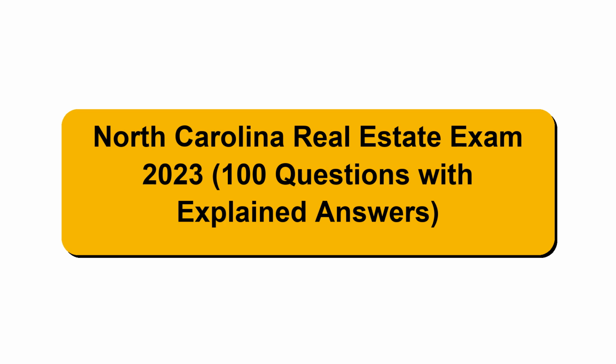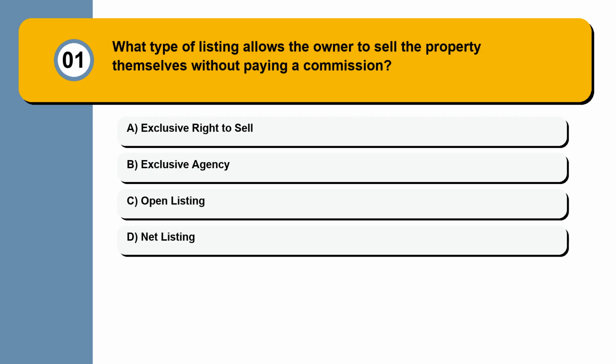North Carolina Real Estate Exam 2023, 100 questions with explained answers. Question 1. What type of listing allows the owner to sell the property themselves without paying a commission? Exclusive right to sell, exclusive agency, open listing, net listing.